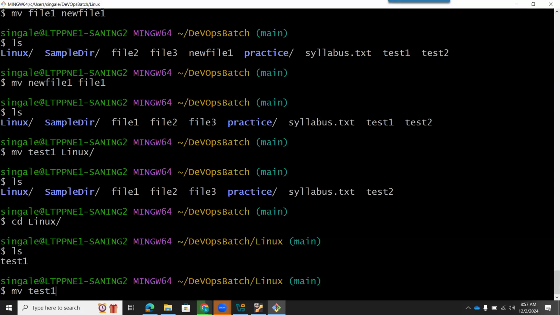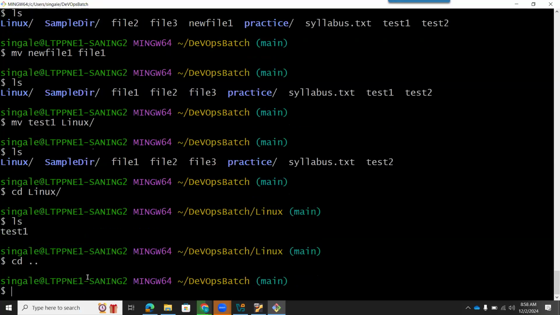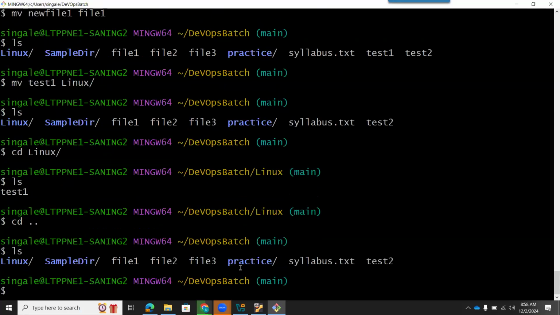So let me give a simple example. cd, I came back to my previous folder, DevOps batch. So here you can give the complete path wherever you want to move the files. If I do ls, you can see these are the files available. Let's move file1 inside the sample directory.